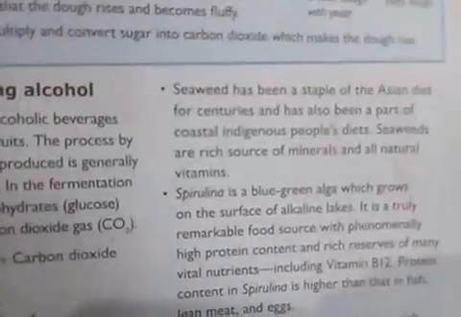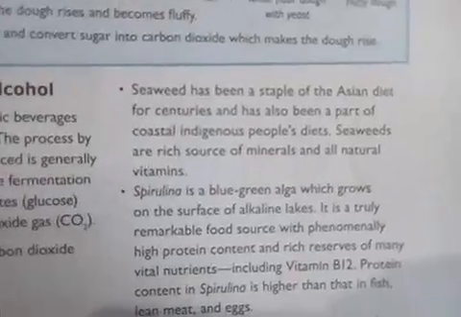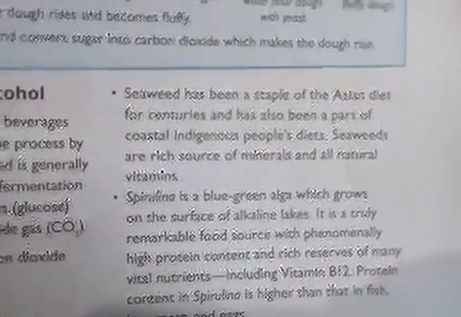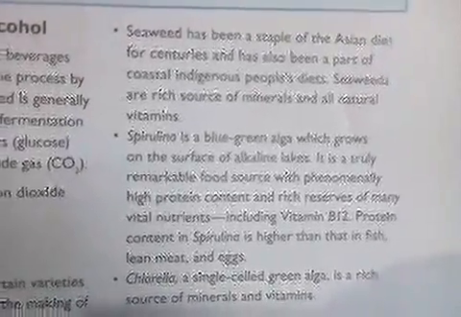Now seaweeds. In some Asian countries, seaweeds are used as a staple food. That means they are part of the diet of some people in Asia. They are rich sources of minerals and vitamins. Spirulina is a kind of algae, blue-green in color, usually found in alkaline lakes, at the top of the lake.